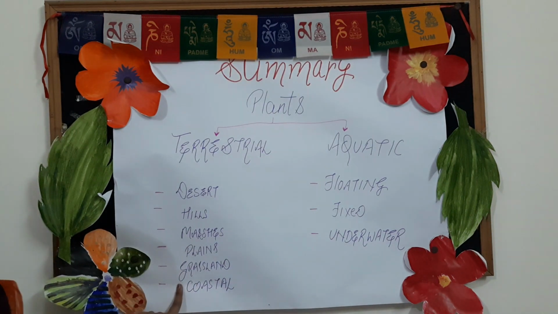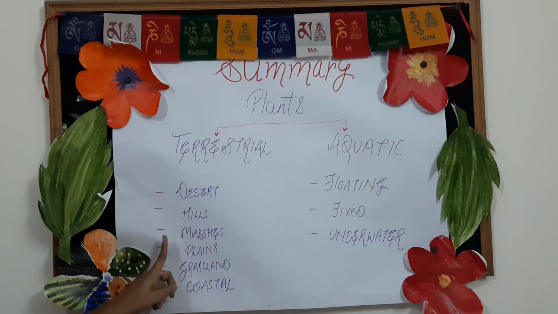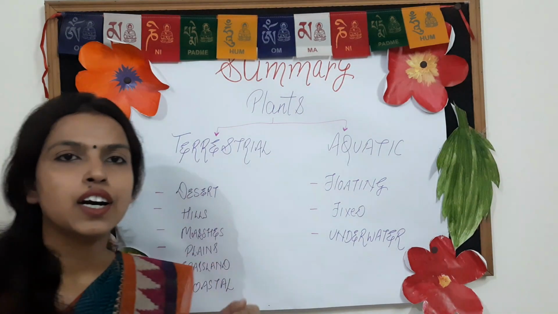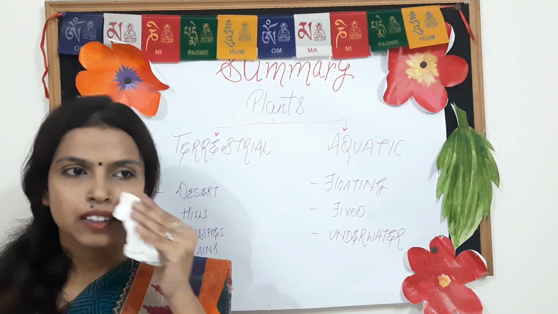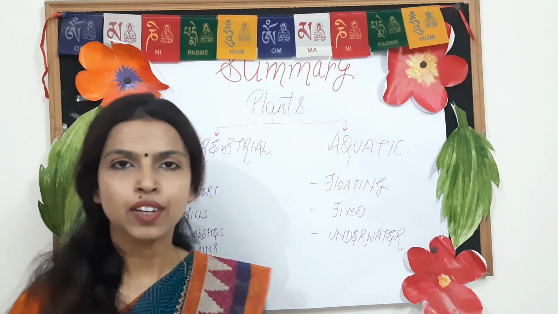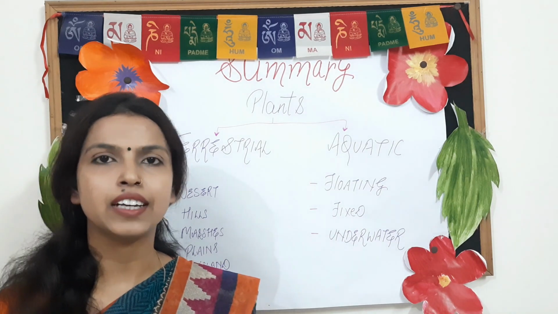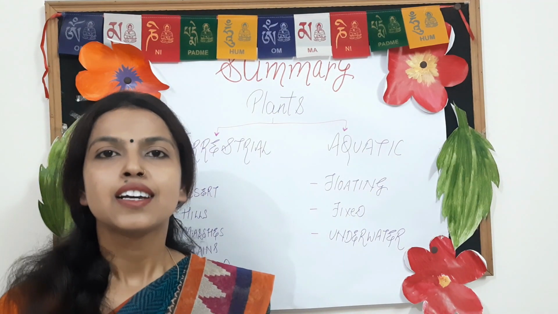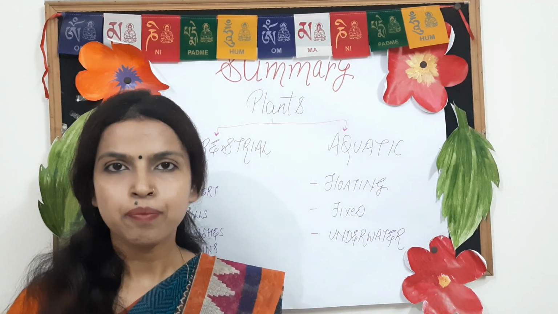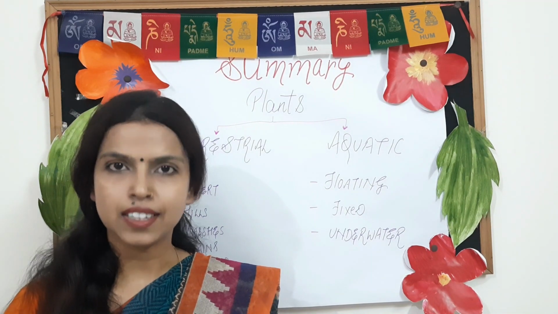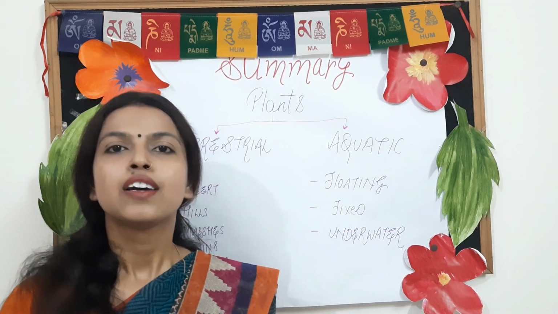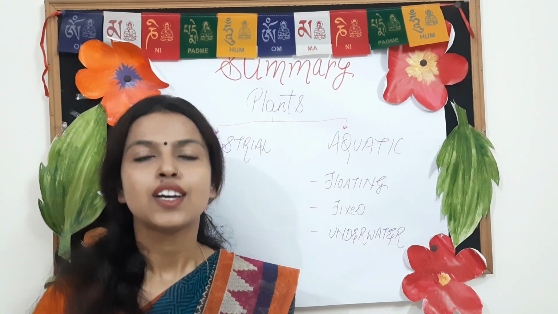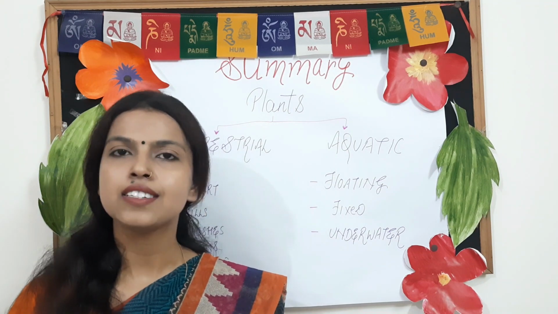Here a few categories are there, like desert, hills, marshes, plains, grassland, coastal. So here desert plants are found in desert area, where mostly the soil is sandy. These plants have a special characteristic, that is their stems store water because there is a scarcity of water in desert area. So their stem stores water and then they undergo the process of photosynthesis. The example of a desert plant is cactus.